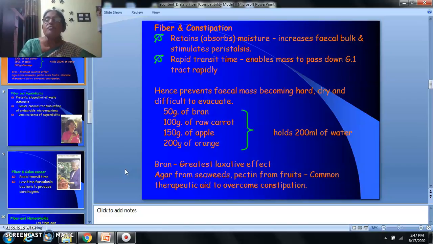Now we'll see how fiber plays a role in preventing and treating constipation. It retains or absorbs moisture, increases the fecal bulk and stimulates peristalsis. The rapid transit time enables the mass to pass down the gastrointestinal tract rapidly. Hence, dietary fiber prevents fecal mass from becoming hard, dry and difficult to evacuate. 50 grams of bran or 100 grams of raw carrot or 150 grams of apple or 200 grams of orange are capable of holding 200 ml of water. Bran has the greatest laxative effect. Agar from seaweeds and pectin from fruits are also common therapeutic aids to overcome constipation.